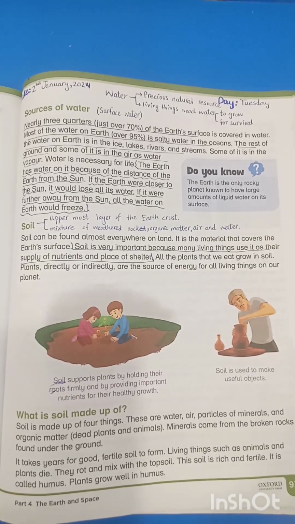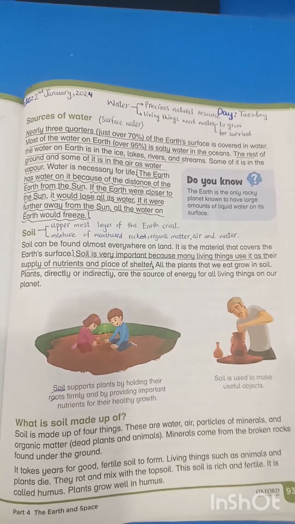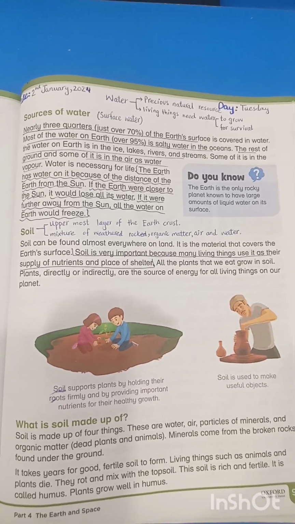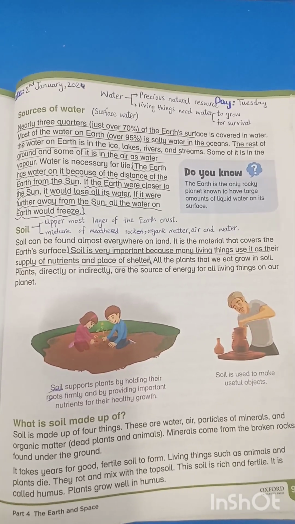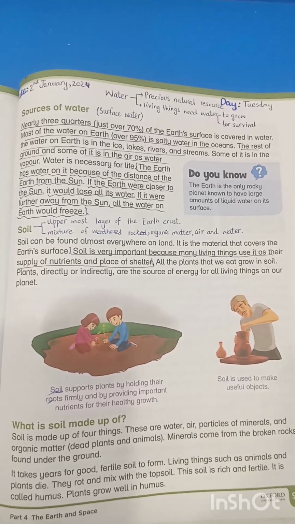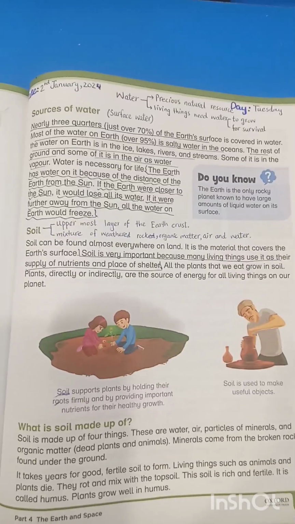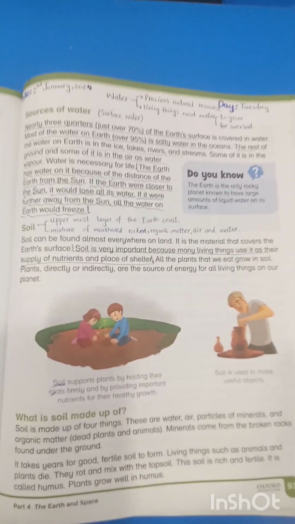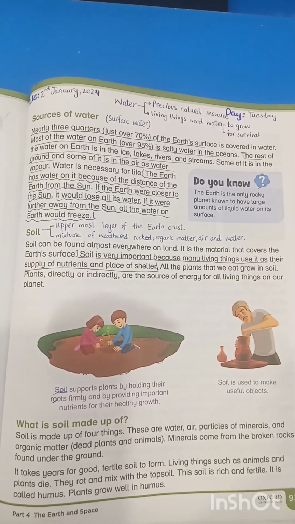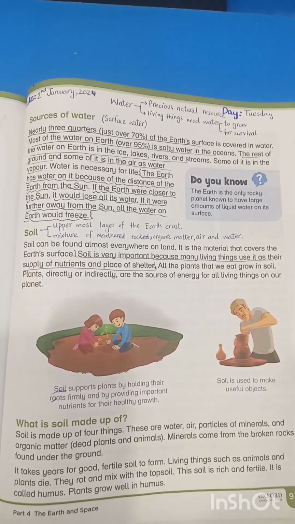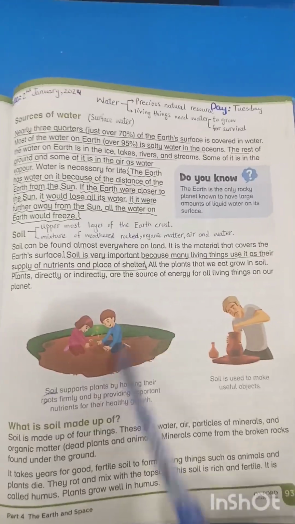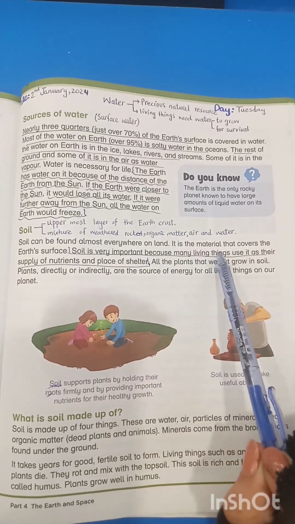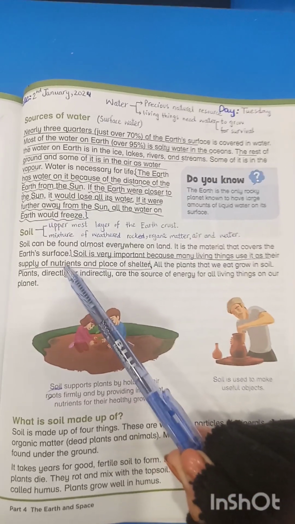And how is it made, and what's the composition of the soil? Soil is basically a mixture of weathered rocks, organic matter, air and water. Soil is made up of water, air, particles of minerals or organic matter. Organic matter basically belongs to the dead plants and animals that are present in the soil. Soil can be found almost everywhere on land, and it is the material that covers the earth's surface.